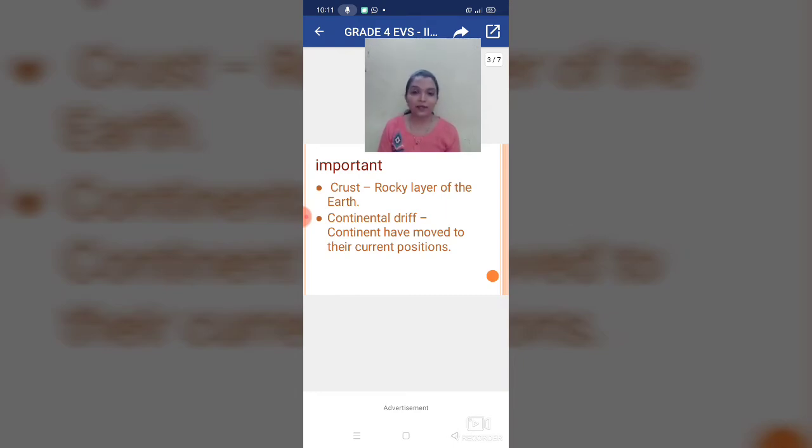Okay. Now the next point is continental drift. So first we have to understand what is meant by continental drift.